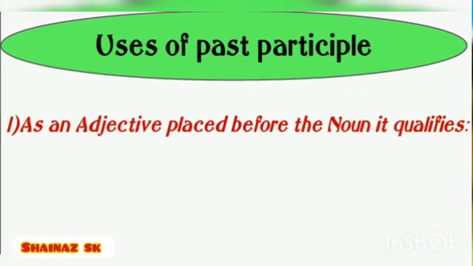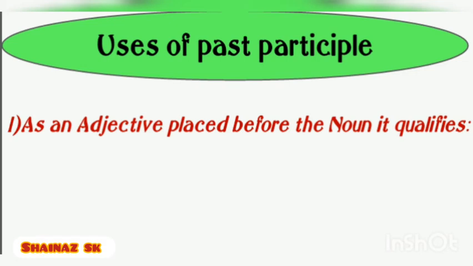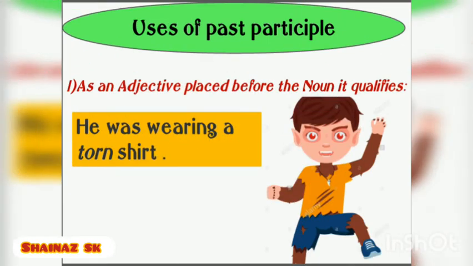Now let us learn the uses of past participle. At first, it is used as an adjective placed before the noun it qualifies. See the example, he was wearing a torn shirt. Here the word torn is qualifying the noun shirt and it is in the third form of the verb. It is the past participle used as an adjective.